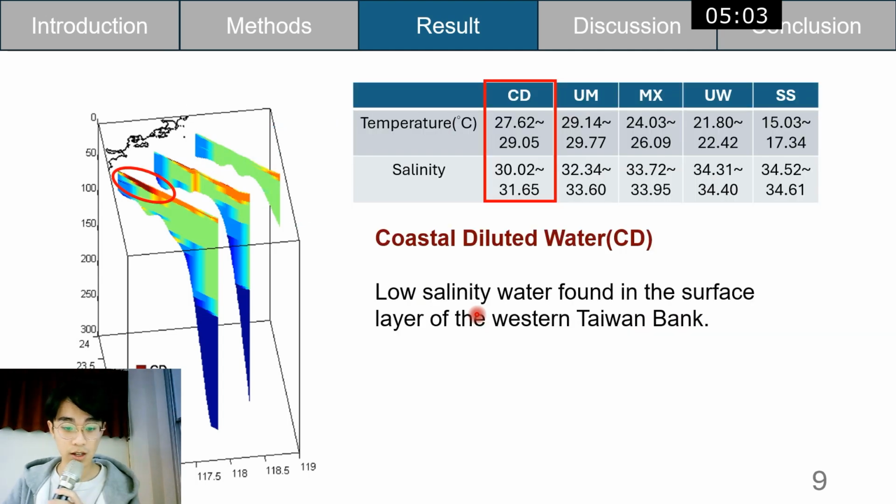First of all is coastal dilute water, a low salinity water found in the surface layer west of the Taiwan Bank, which is there. It also represents a river flowing into the ocean.